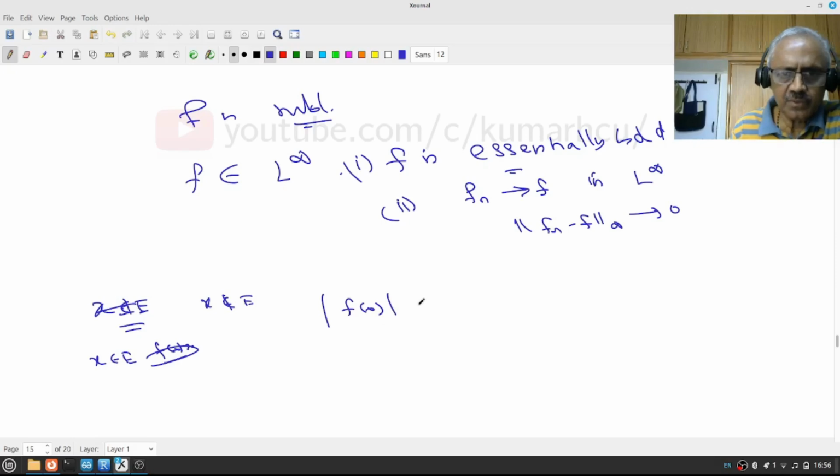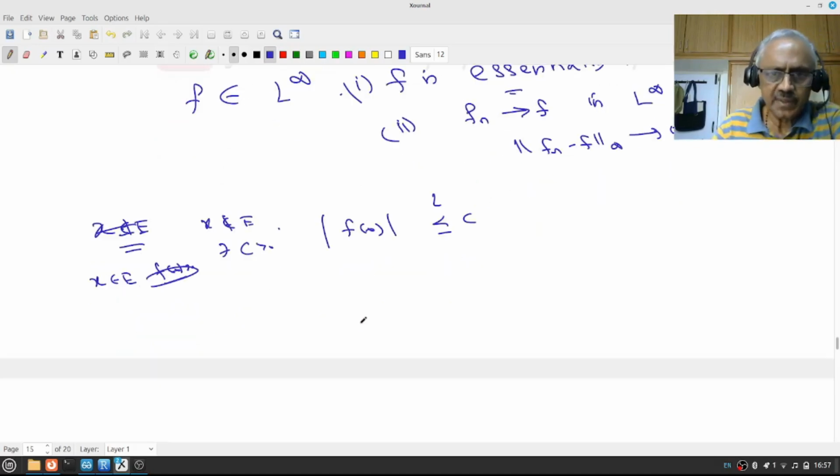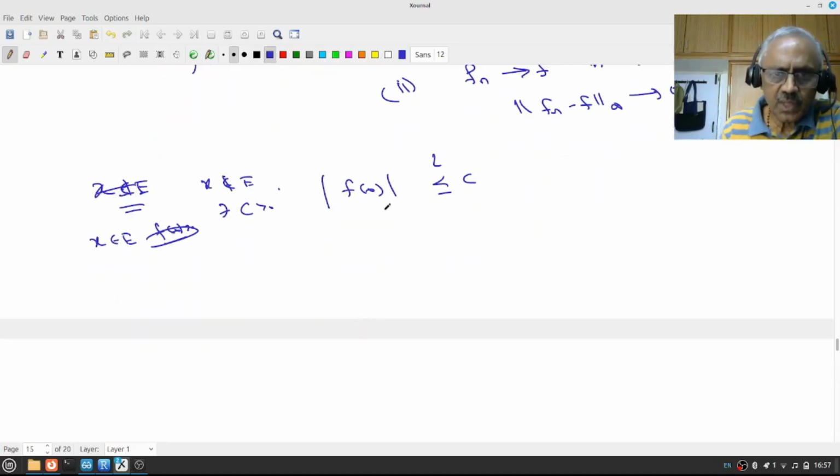I have to see whether there exists some constant c so that |f(x)| is less than or equal to c for all x not in E. Then it will be essentially bounded. So how do I find that? This is why I said if you have gone through my videos on uniform convergence, or an analysis book where I talked about pointwise and uniform convergence, you will be confident how to do these things.